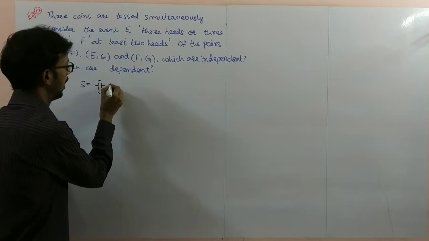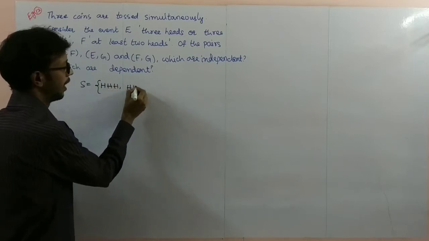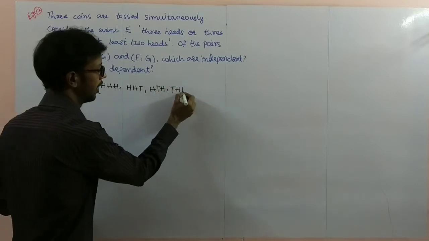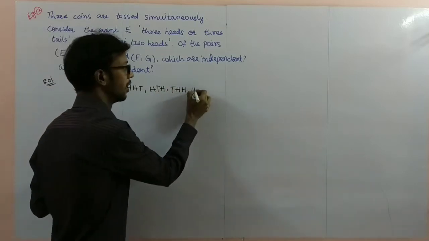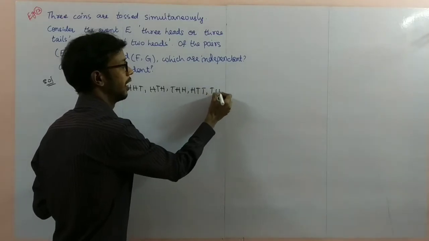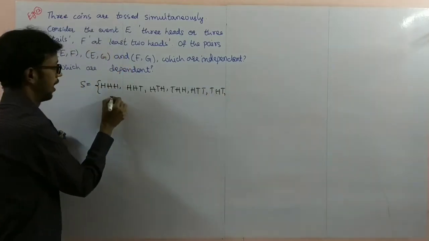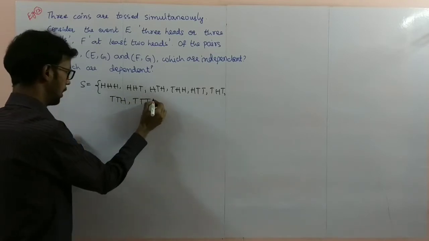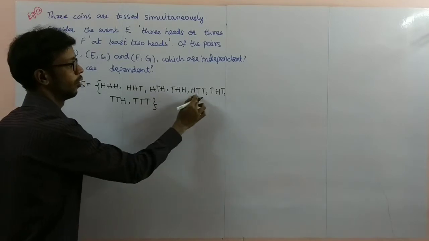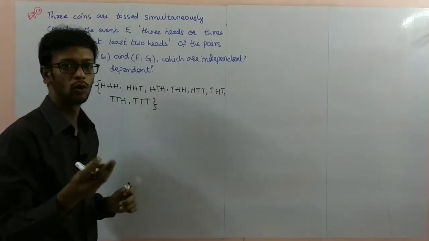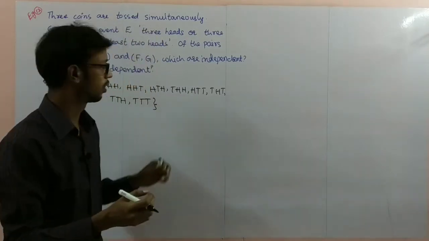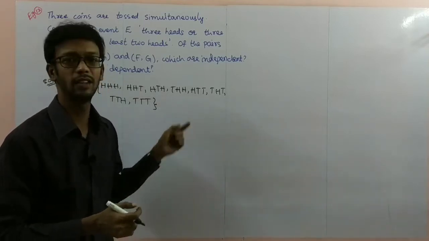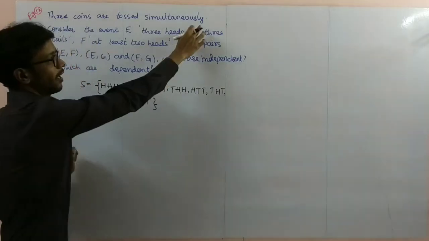So HHH, HHT, HTH, THH. Next, HTT, THT, TTH. Next one, last one, TTT. 1, 2, 3, 4, 5, 6, 7, 8. 2 cubed: outcomes is 2, 3 times making, so 2 cubed is 8. The sample space number of elements is 8. Next, this one is completed here.